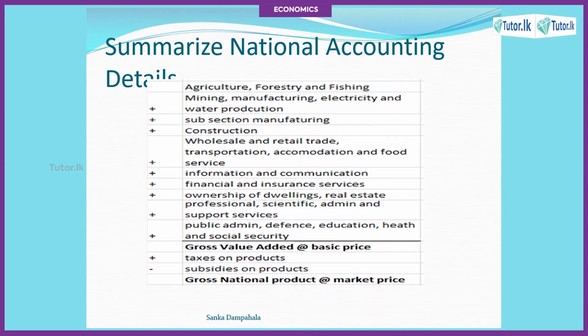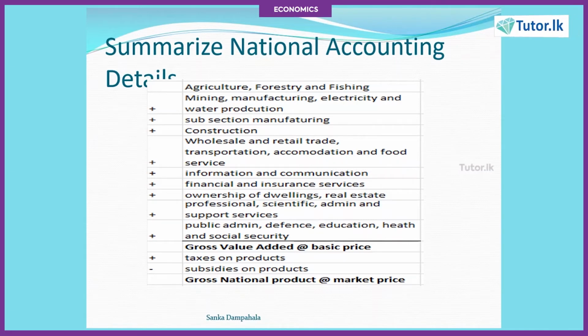You need to add those values. If you take the summation of all those values, you will get the gross value added at basic price. You need to keep in mind these formulas thoroughly. Then, to the gross value added at basic price you are going to add the taxes on products, the taxes that have been levied by the government, and also you need to deduct the subsidies on products.